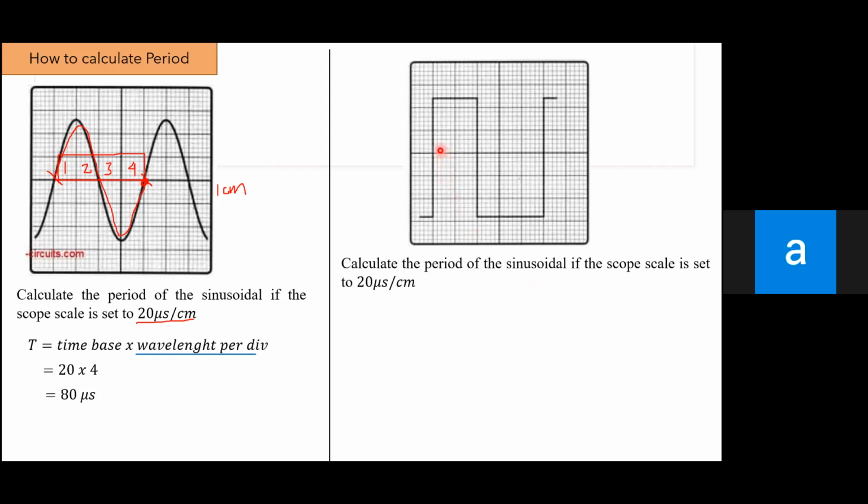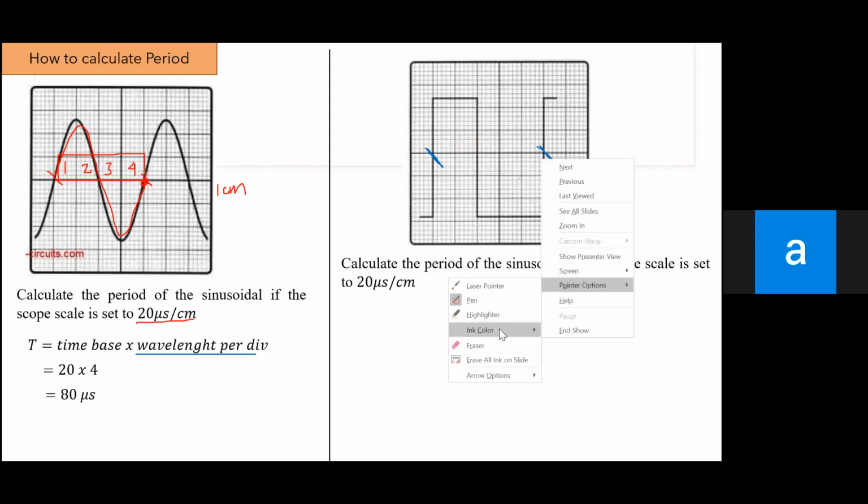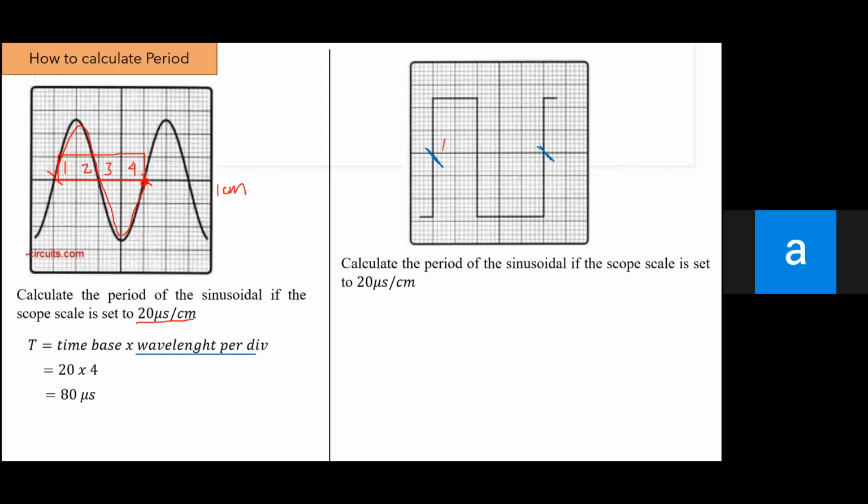Firstly, let's calculate how many squares are in one wavelength. From this point to this point: 1, 2, 3, 4, 5. So one wavelength consists of 5 squares, or 5 divisions.